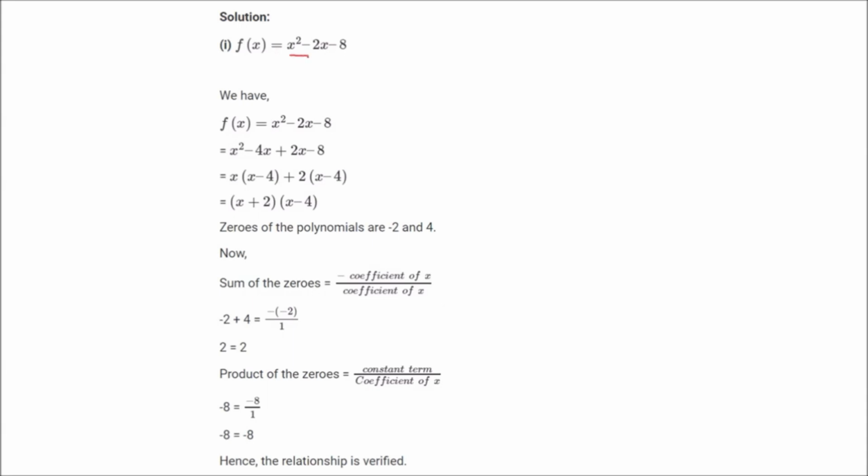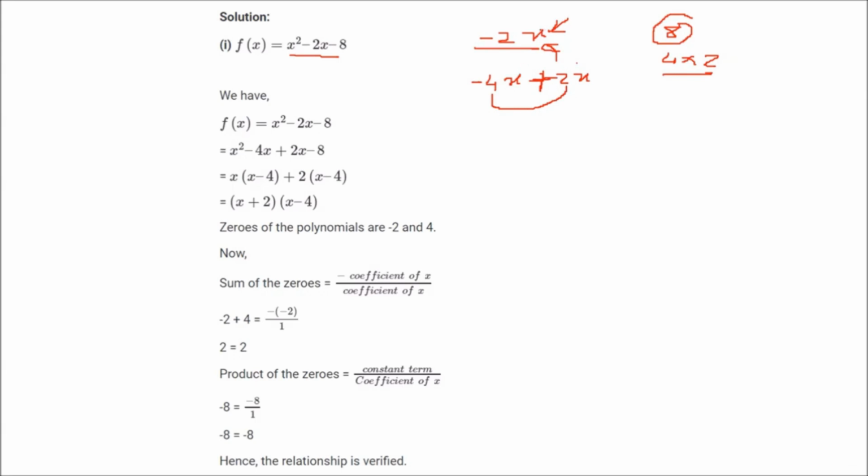x square minus 2x minus 8. Now I have to take this middle term 2x and the last term 8. This minus 2x has to be obtained from this 8. How? 4 into 2 is 8. So I have to get a minus 2x: minus 4x plus 2x is minus 2x. And this 4 and 2 give you 8. That is how we have chosen this.